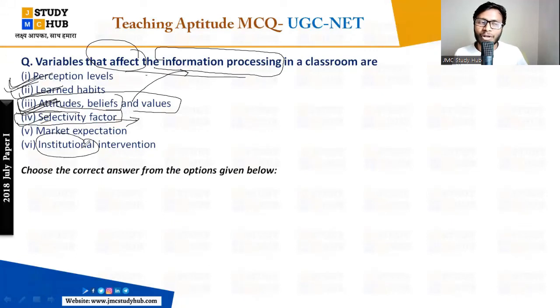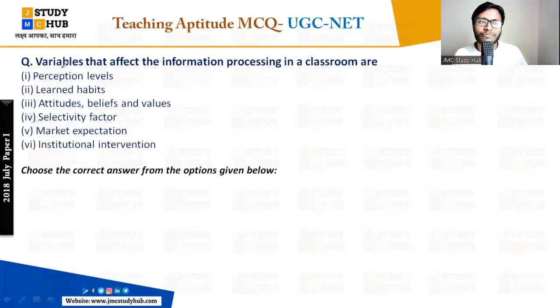Institutional intervention will not be included, because here it is asked about the classroom, not institutions. So institutional interventions will not affect the information processing. If it were classroom interventions, then definitely we could think over it. But here it is institution, so it is outside our topic. Market expectation is also out of the topic, because here we are discussing the classroom and the students, and which variables will affect information processing. So the right answers are perception levels, learned habits, attitudes, beliefs and values, and selectivity factor. So that is the right answer.